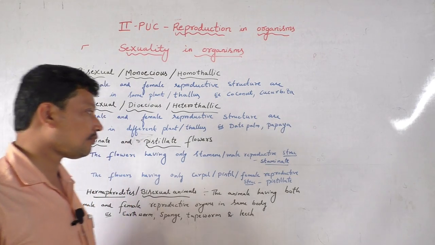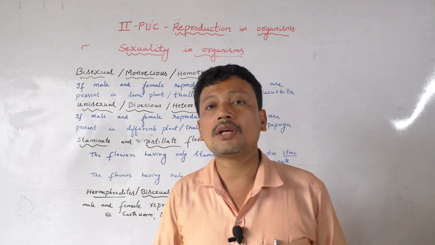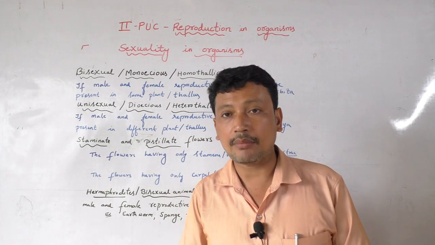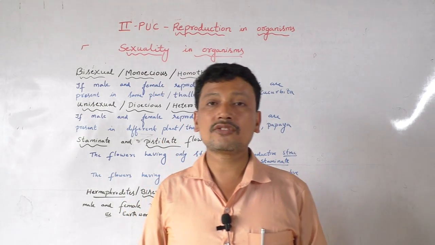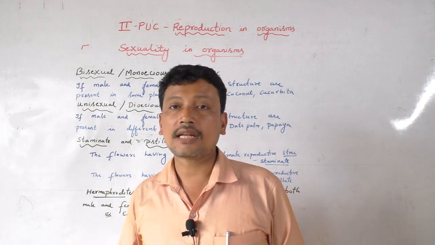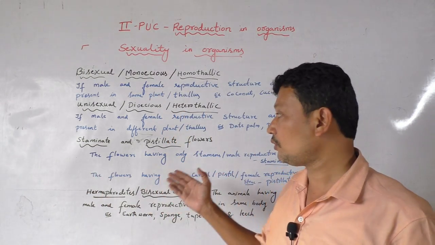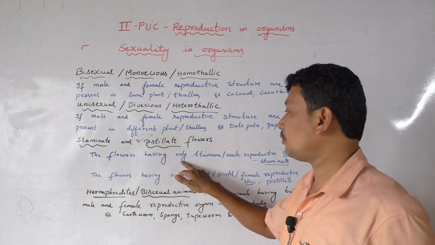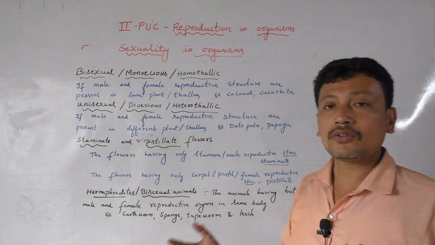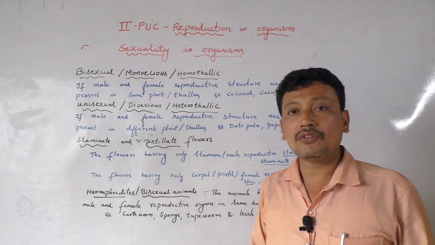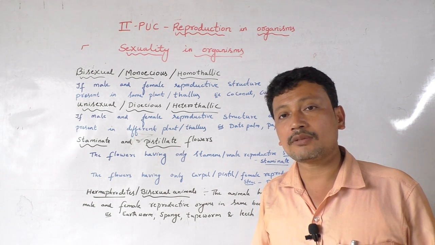So the plant flowers are classified into two types. Some flowers we classify as staminate flowers, and some of the flowers we classify as pistillate flowers. What is the meaning of staminate flowers? As the name indicates, staminate flowers are the flowers which have only stamens, that is the male reproductive structures. That means the flowers having only stamens or male reproductive structures are called as staminate flowers. What is the meaning of pistillate flowers? If the flower has only pistil or carpel, we call it as carpel also.